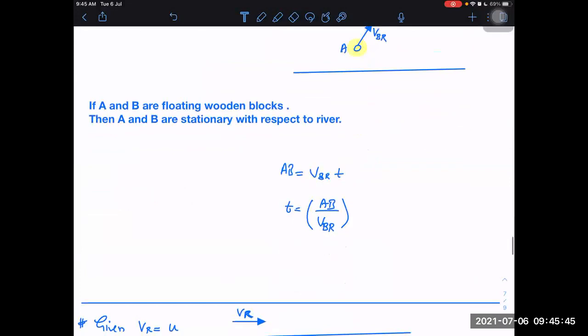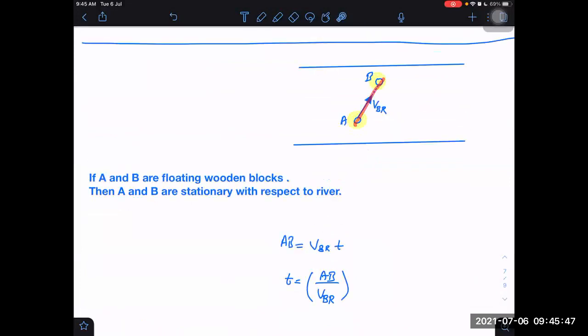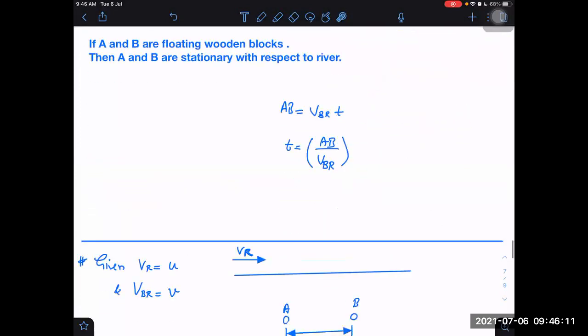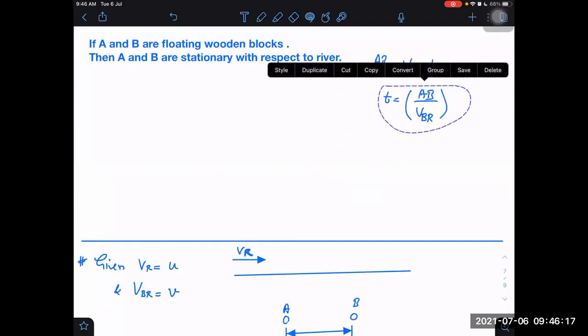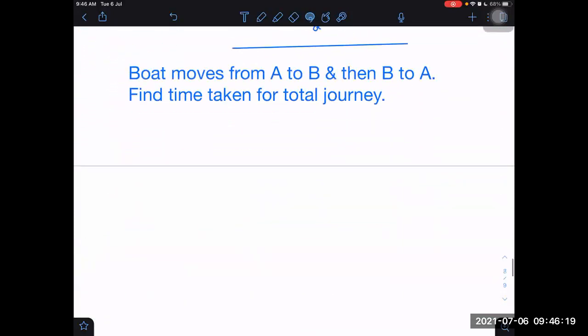You're forgetting the most important instruction that I have given you. That there are two cases I have taken. Once I took point A on the ground, B on the ground, and once point A floating, and point B also floating. And then I said that if A and B are floating, then we should take velocity of B with respect to river. And when A and B are on the ground, then we take the velocity of both. He is taking VB even for the points which are already moving. Why are you taking VB in that case?